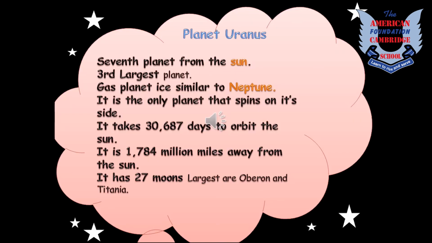Planet Uranus. Children, it is the seventh planet from the sun. Its color is bright bluish green, which it gets from the methane in its atmosphere. You know kids, it is the coldest planet in the solar system and the atmosphere of Uranus is icy. Uranus has 27 moons, and one more interesting fact that you need to know about Uranus is that it is the second least dense planet in the solar system. This means that this planet can easily float in a pool.